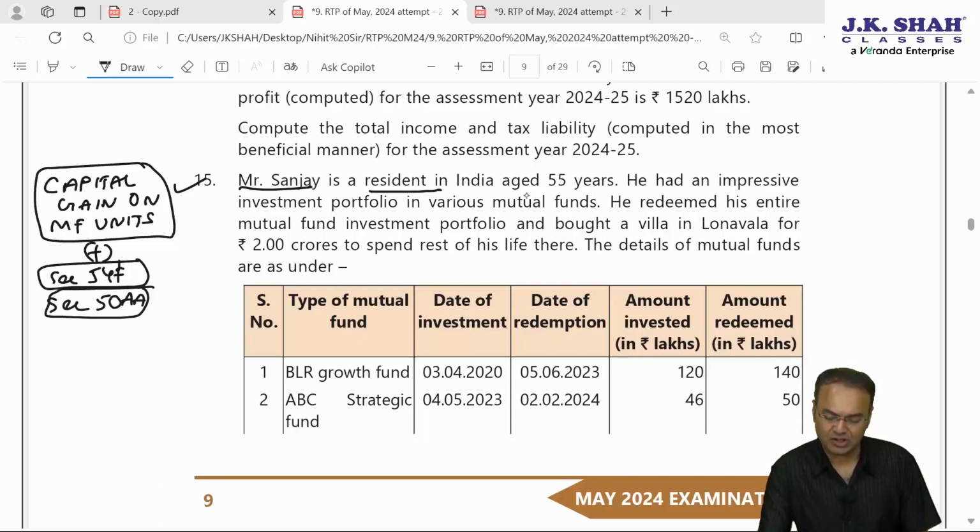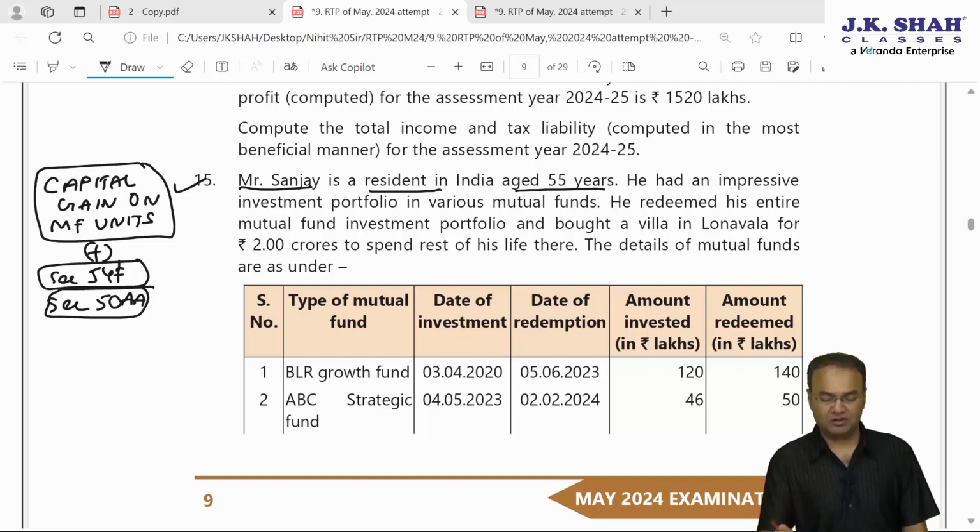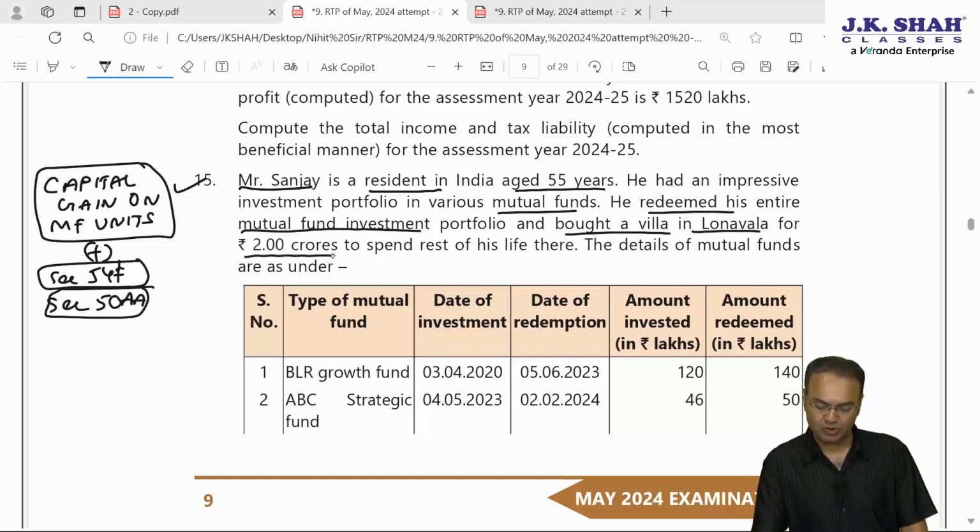Mr. Sanjay is resident in India aged 55 years. That means below senior citizen age. However, here tax is not to be computed. Resident, he had impressive investment portfolio in various mutual funds. He redeemed his entire mutual fund investment portfolio and bought a villa in Lonavala for rupees 2 crore to spend rest of his life there.